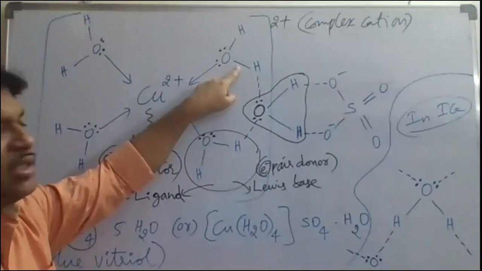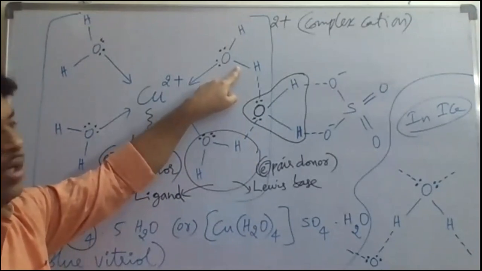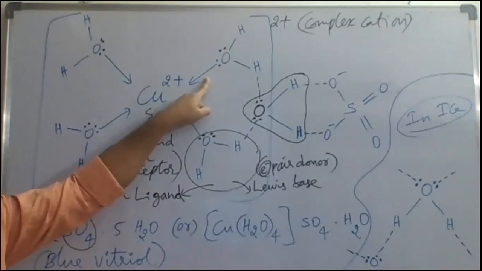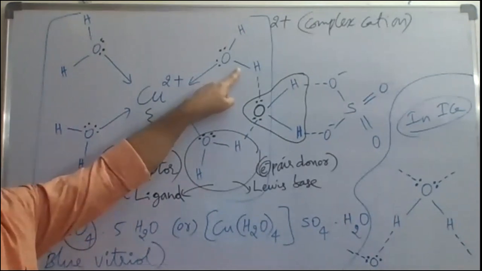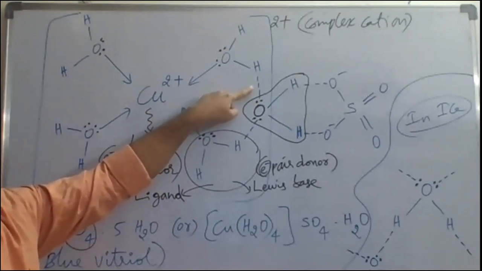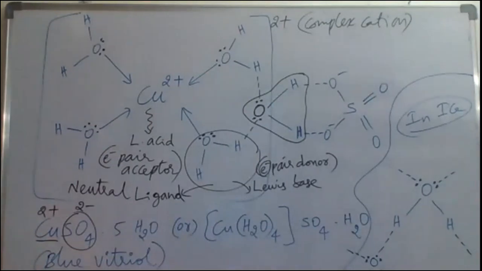The solid line indicates what? Covalent bond. The arrow mark indicates what? Coordinate covalent bond, or dative bond. The dash is only a covalent bond. And the dotted line, the three dots, indicate what here? Hydrogen bonding. Is that clear now?